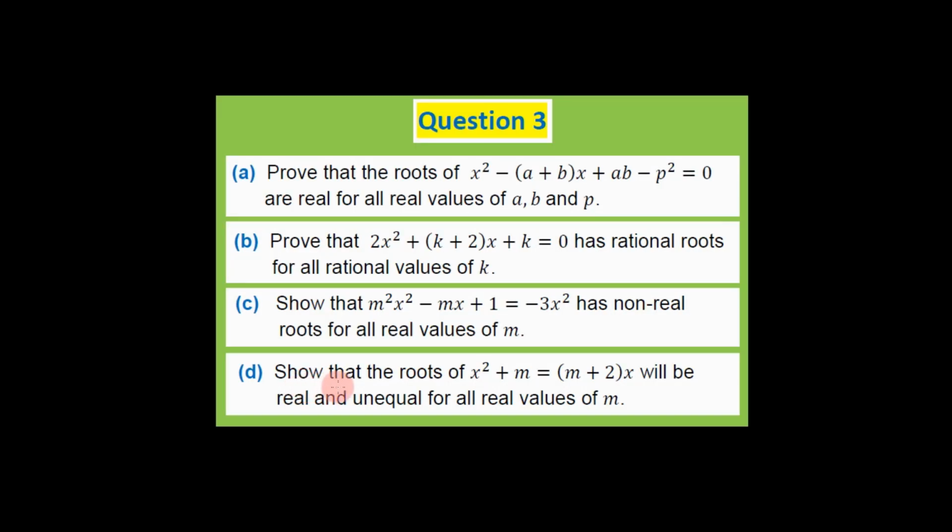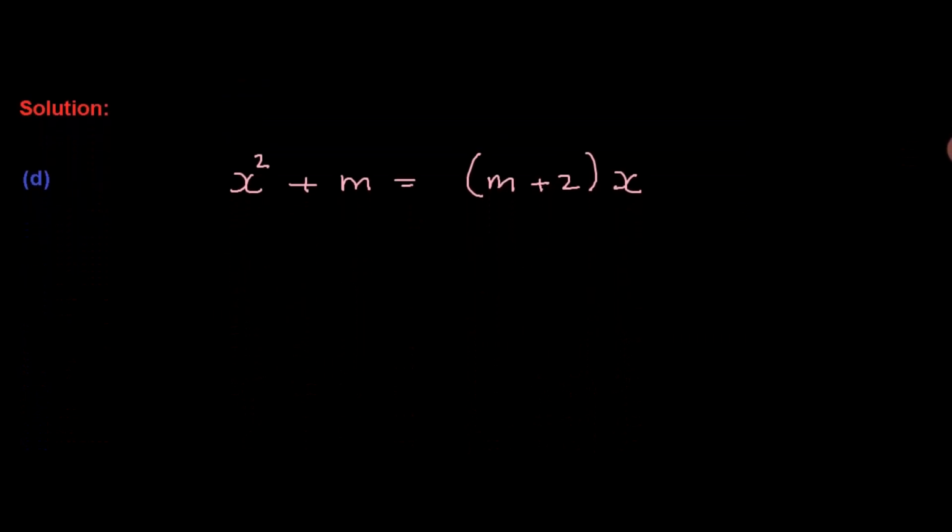Then in D it says, show that the roots of this equation will be real and unequal for all real values of m. First, we're going to write this equation in standard form, and we can easily do so by bringing everything to the left-hand side. So there's no need to multiply out here.